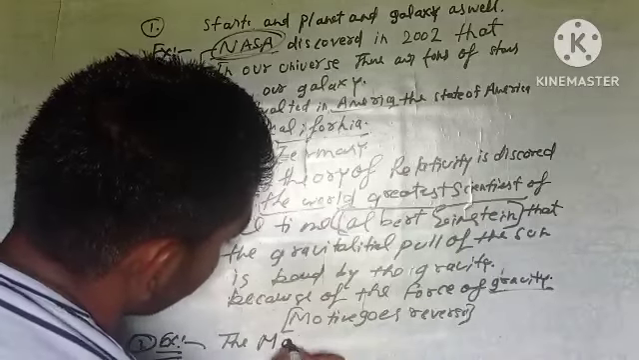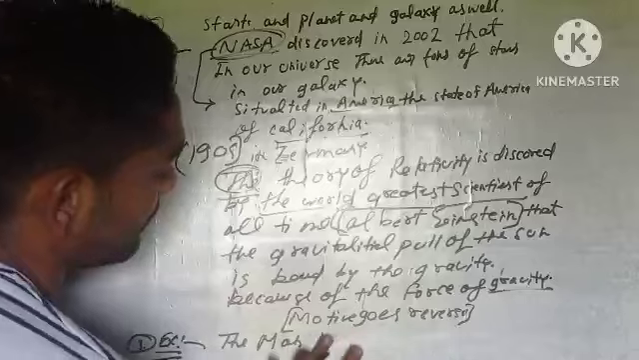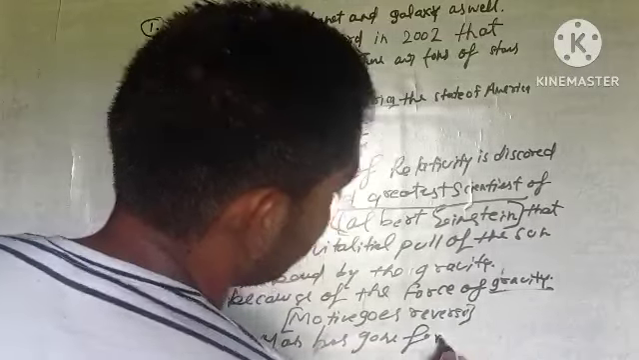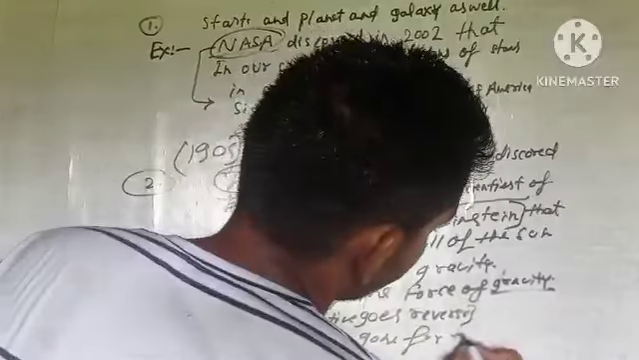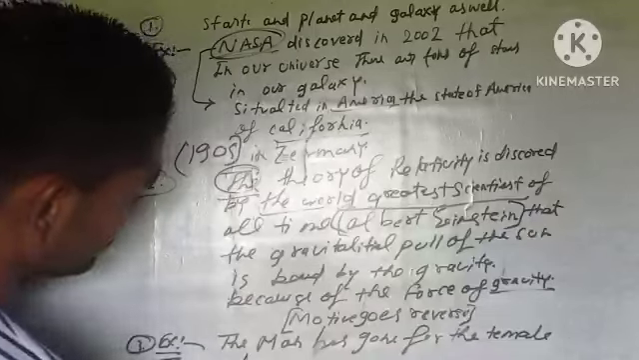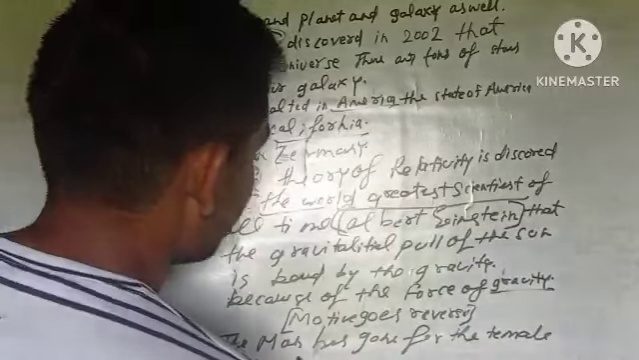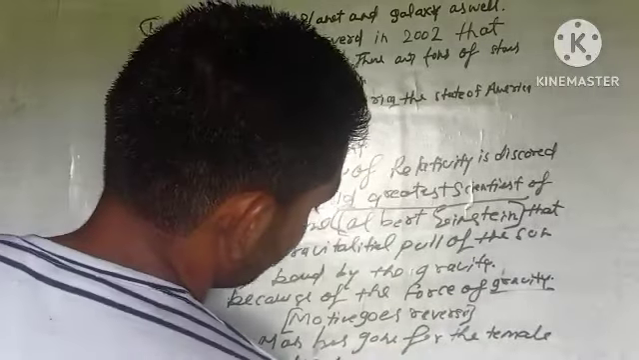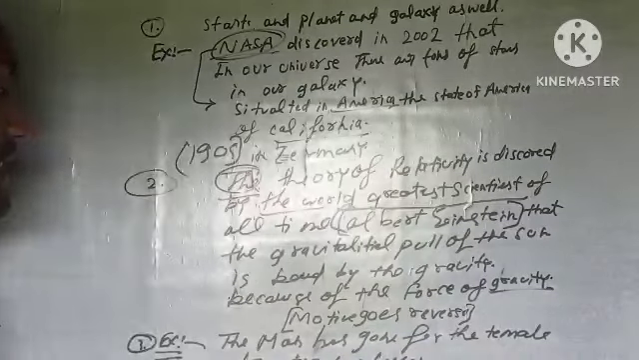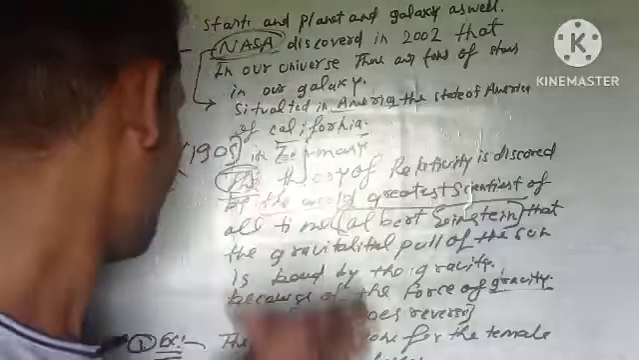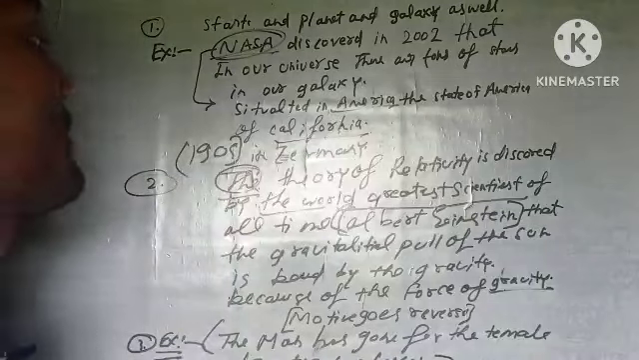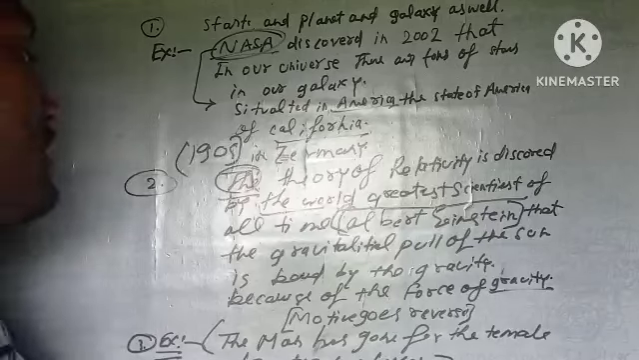the man has gone for the temple to teach a lesson. So the mistake is that the motive goes reverse. The man and the lesson. So the man has gone for the temple for the lesson.